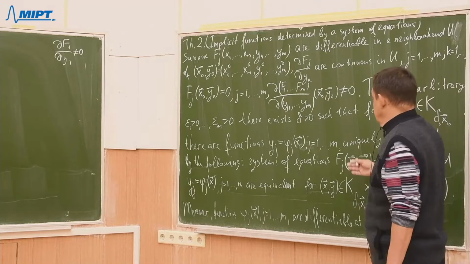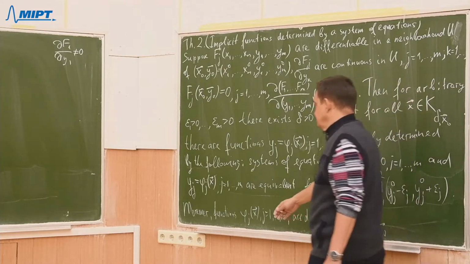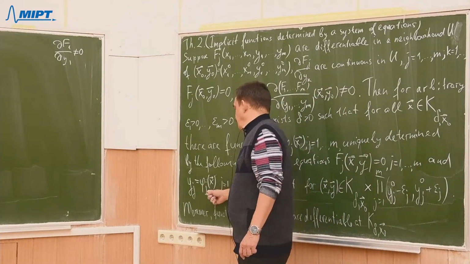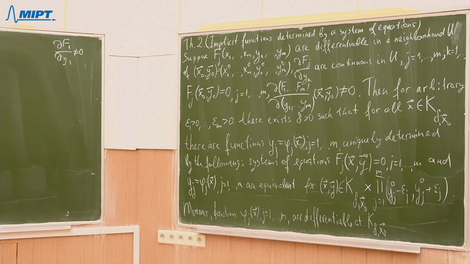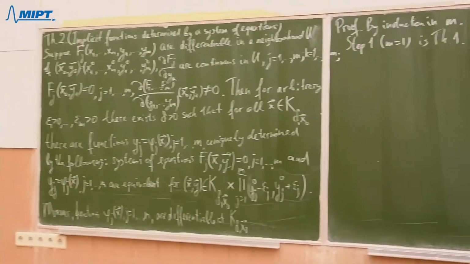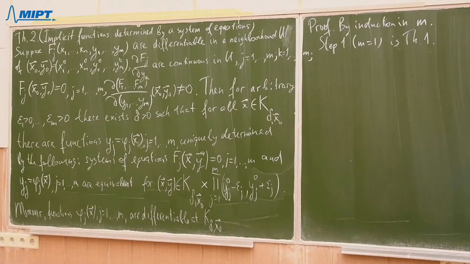Hence, indeed, we can find a unique function phi 1, y1 equals phi 1. That is precisely what was asserted by theorem 1. So the first step of induction, m equals 1, is precisely theorem 1.